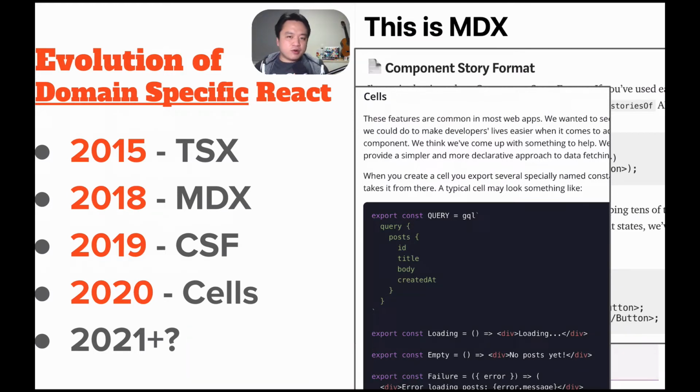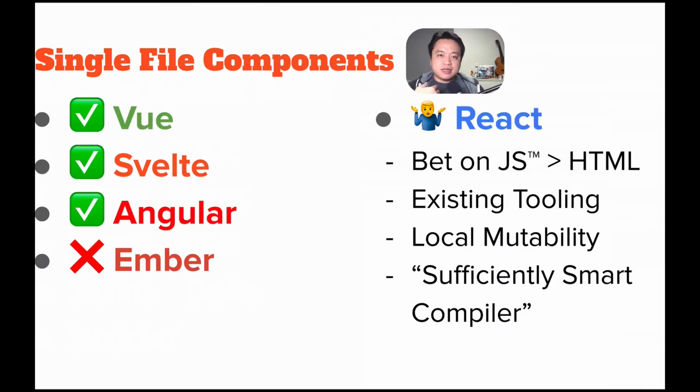I think there will be more React dialects. As React's user base grows, and as we understand our problem domains better, we should write domain-specific React. One of the most obvious ideas that we can copy from other frameworks is this idea of single file components. We have them in Vue, Svelte, and Angular, but for React, the trade-off is a little different because React bets heavily on JavaScript instead of any HTML templating language. We'll probably want to support existing tooling and local mutability, and have some features of a sufficiently smart compiler that make React a lot less verbose to optimize.